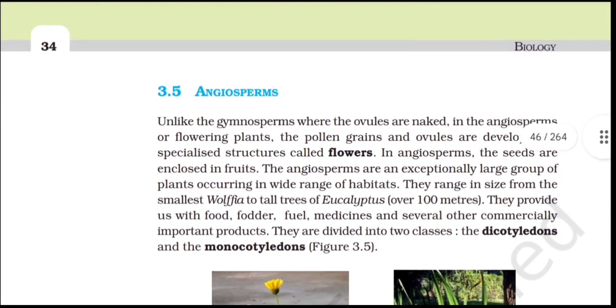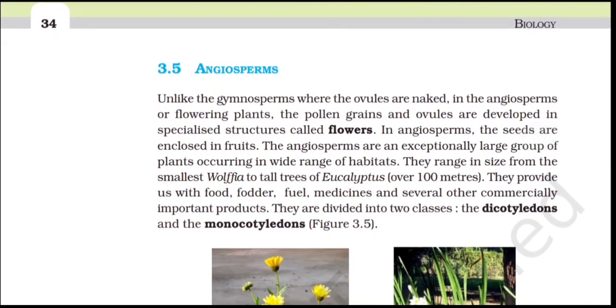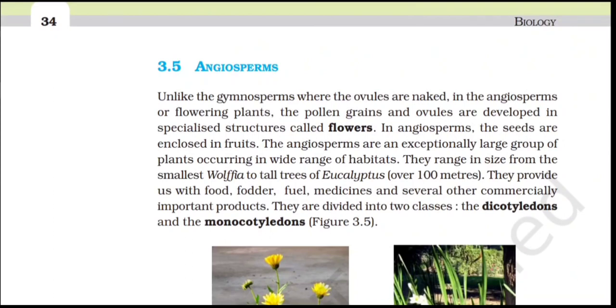3.5 Angiosperms. Unlike the gymnosperms, where the ovules are naked, in the angiosperms or flowering plants, the pollen grains and ovules are developed in specialised structures called flowers. The seeds are enclosed in fruits. The angiosperms are an exceptionally large group of plants occurring in a wide range of habitats. They range in size from the smallest Wolffia to tall trees of Eucalyptus, over 100 metres. They provide us with food, fodder, fuel, medicines and several other commercially important products.